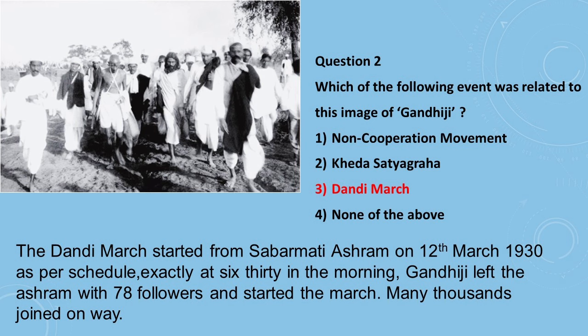Question number 2 is, which of the following event was related to this image of Gandhiji? The correct option is option number 3, Dandi March. The Dandi March started from Sabarmati Ashram on 12th March 1930 as per schedule. Exactly at 6:30 in the morning, Gandhiji left the ashram with 78 followers and started the march. Many thousands joined on the way.